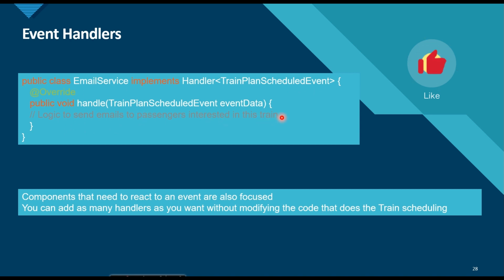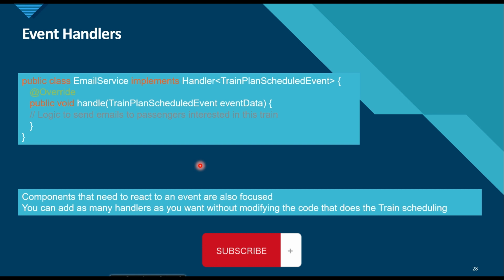Likewise, the dashboard can listen to that event by implementing the handler for that event type. In this way, the components that need to react to an event are also more focused, right?